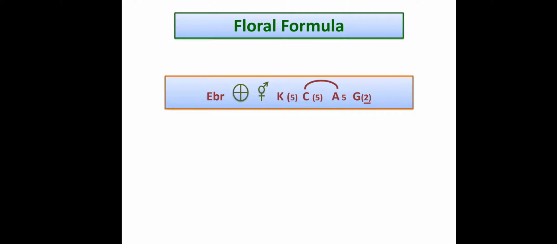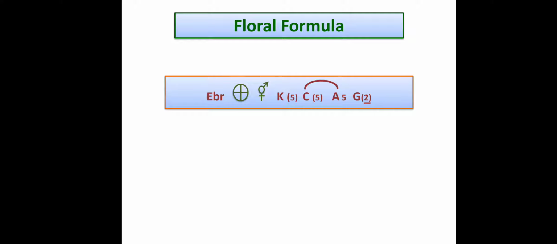Let's go through the floral formula. This is the floral formula of the Solanaceae family. As bracts are not present, so Ebr, flowers are actinomorphic. Then bisexual, so both symbols of bisexuality are there. Then calyx 5, united, gamosepalous. Corolla 5, united, gamopetalous.